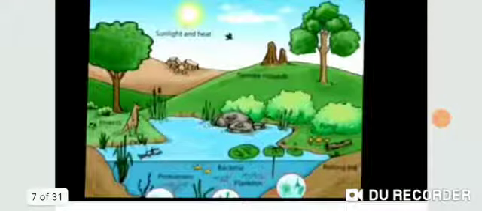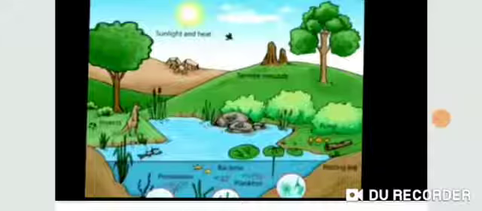What is the ecosystem? Ecosystem is actually the functional unit of the biosphere which consists of living and non-living components. Living means the biotic component and non-living means the abiotic component; that is called an ecosystem. All the ecosystems are interconnected and interrelated.